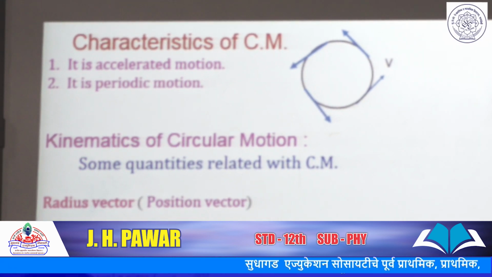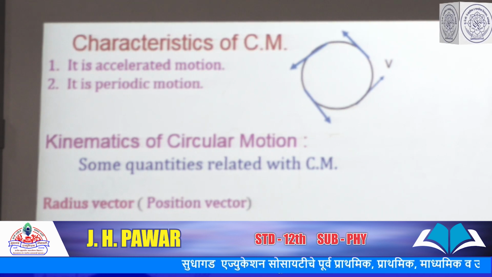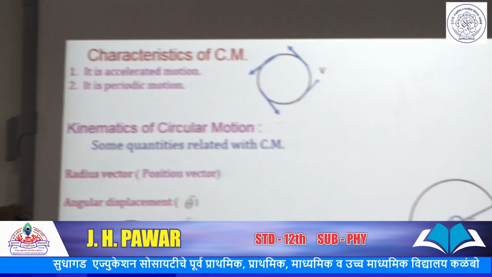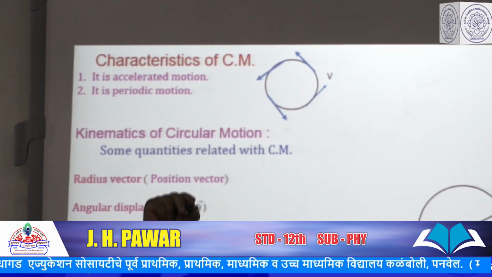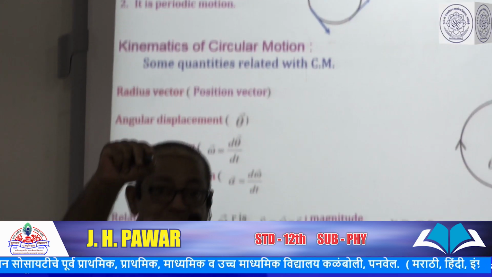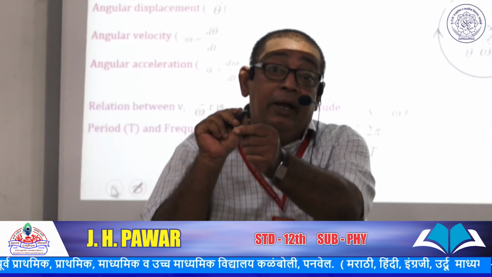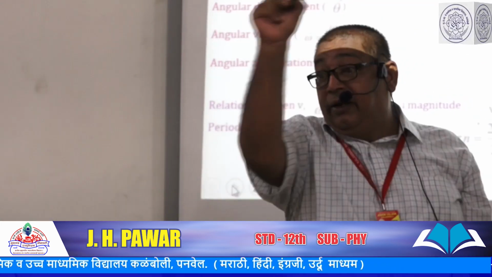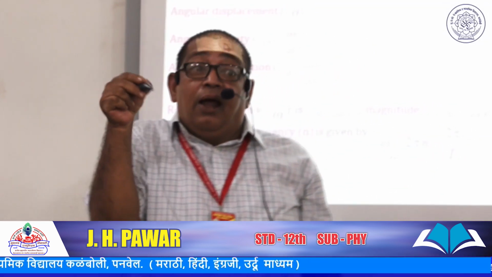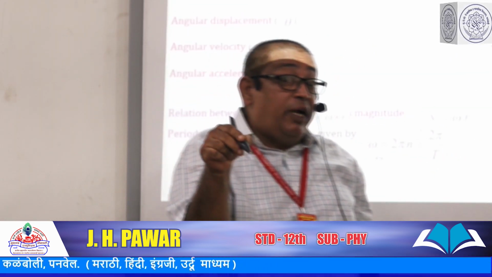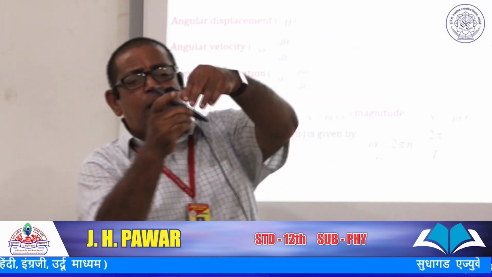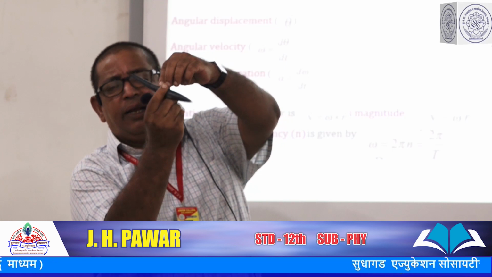And one more thing is there. During circular motion, when the object is moving, means this plane is moving, the center of the circle is situated at a point which is not inside the plane. Means the object is revolving around a fixed point. This point is situated outside the object. Or the other way is also there. Suppose I am considering this plane is rotating.